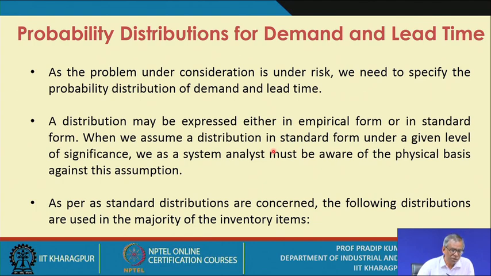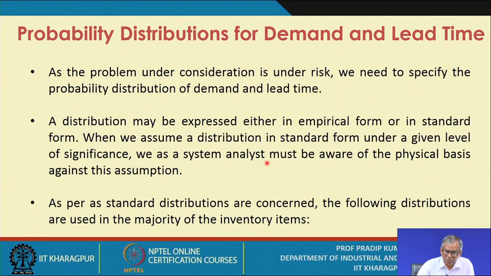Under this assumption, say alpha is 0.05, what is your confidence level? That means 95% of the time I conclude that the distribution is normal or the distribution is exponential. So whenever we conclude about the distribution in standard form, the level of significance must be specified.